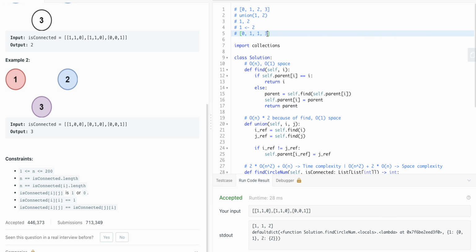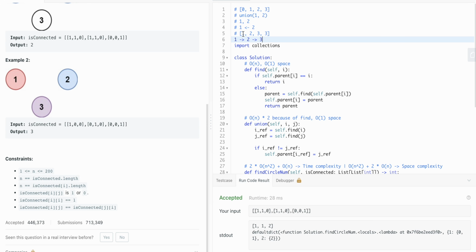If, for example, you had a disjoint set like this, you can see that the longest chain is 1 to 2 to 3.